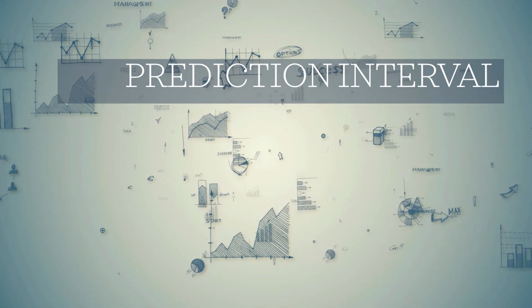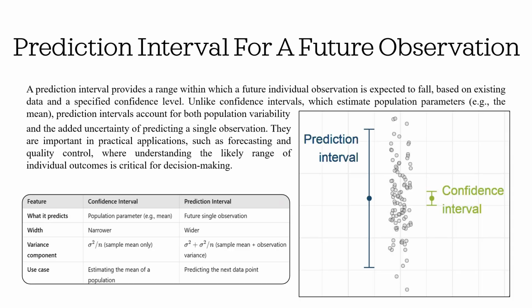Here, we will talk about prediction confidence intervals. A prediction interval provides a range within which a future individual observation is expected to fall based on existing data and a specified confidence level. Unlike confidence intervals, which estimate population parameters, for example the mean, prediction intervals account for both population variability and the added uncertainty of predicting a single observation.